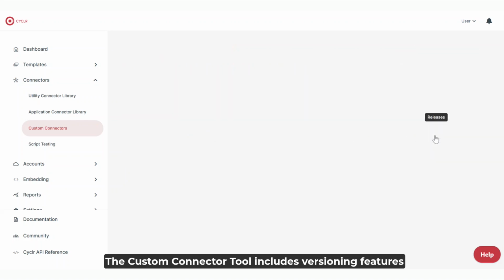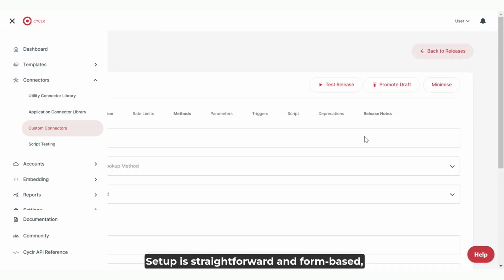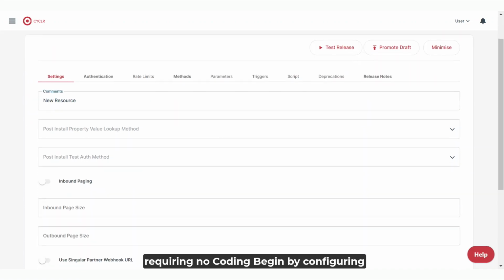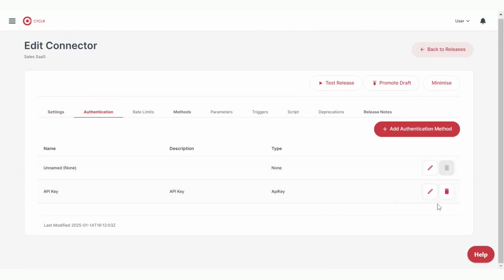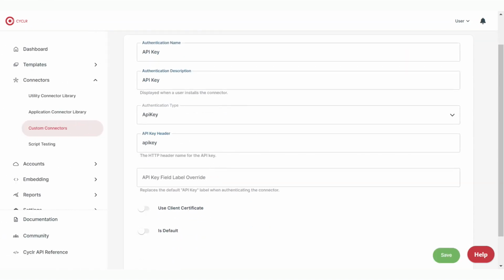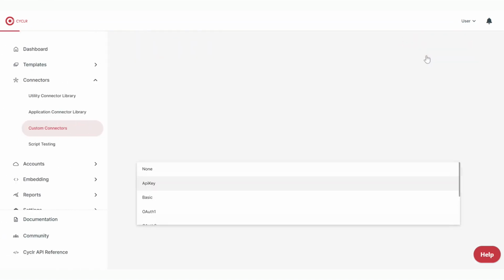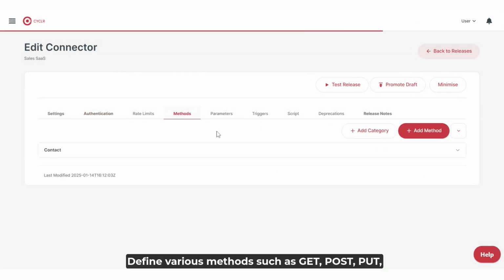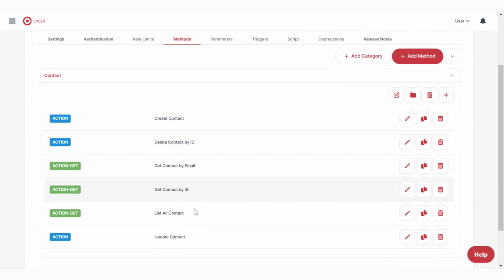The custom connector tool includes versioning features to manage the test, live, and deprecated stages of your connectors seamlessly. Setup is straightforward and form-based, requiring no coding. Begin by configuring the authentication method. Define various methods, such as get, post, put, and delete, within a structured form as shown here.